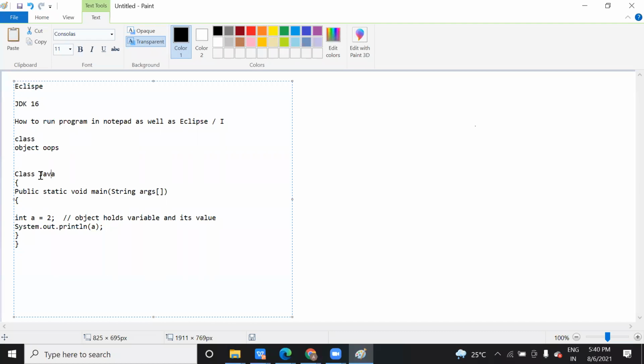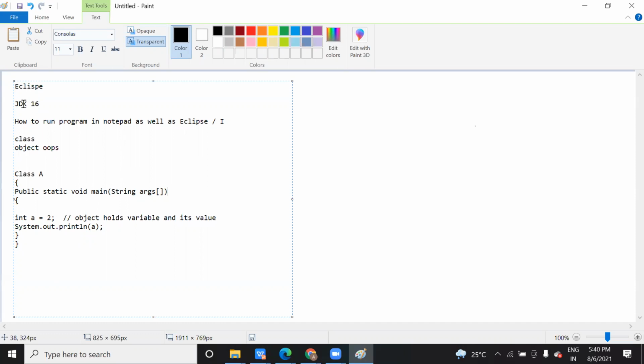And that is the structure of a program. Class, and this name is completely user defined. You can give any name. If you don't like Java, you can give Python. If you don't like Python, you can give any name. And this variable name is also user defined. And this is the function which is responsible for execution of your program, meaning the execution begins from here. I hope it is clear to you.